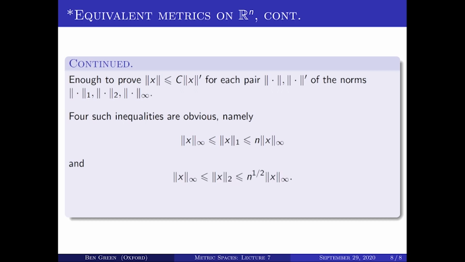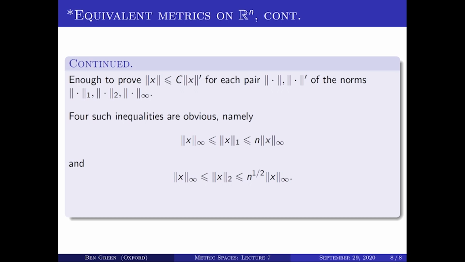And for almost identical reasons, you have a similar statement with the L2 norm and the L infinity norm. Again, the sum of the squares of some numbers is at least the largest one squared. So when you square root, you get that the L infinity norm is less than or equal to the L2 norm. And similarly, the sum of the squares is at most n times the largest one squared. If you square root that, you get that the L2 norm is less than or equal to square root n times the L infinity norm.